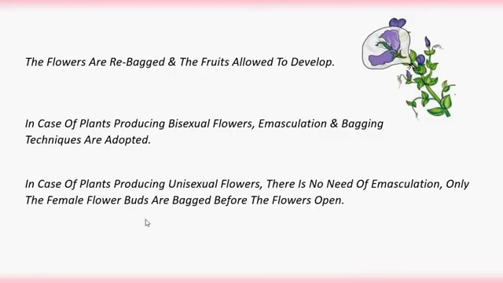That pistillate flower should be bagged before the flower opens. If it is a bisexual flower, emasculation is required. Emasculation is nothing but removal of anthers. So a unisexual flower does not consist of anthers. It consists only of the female part that should be bagged. Emasculation is not required.